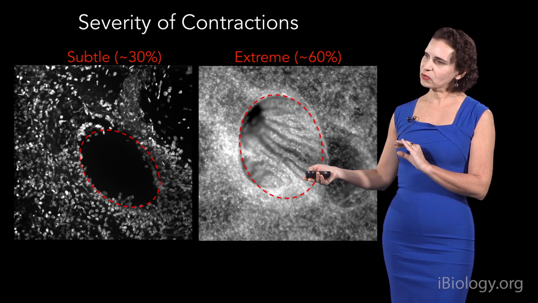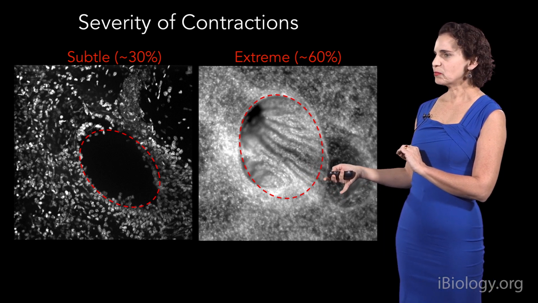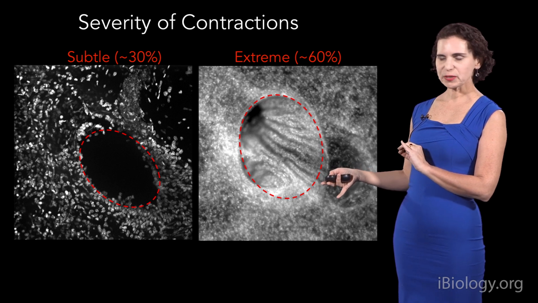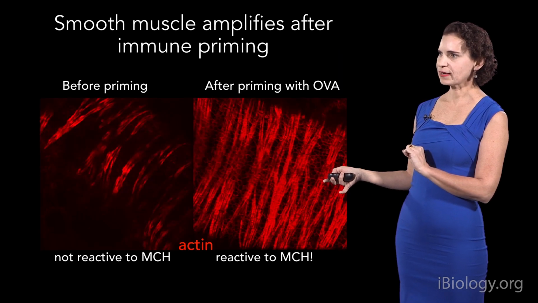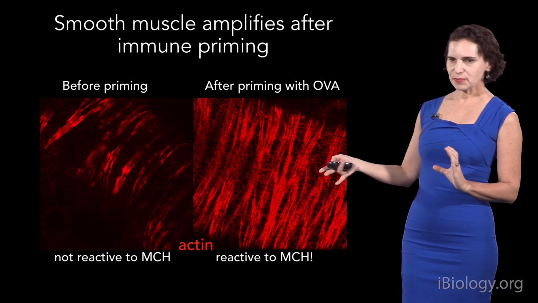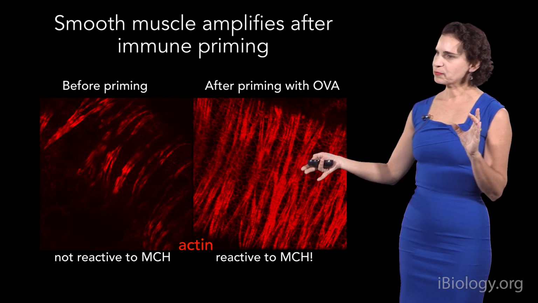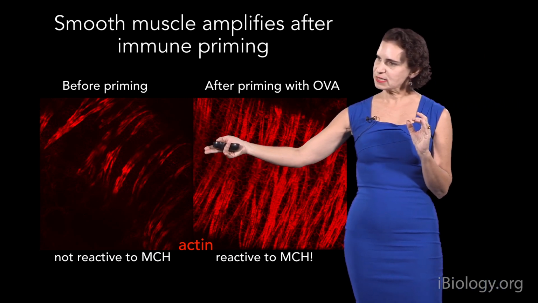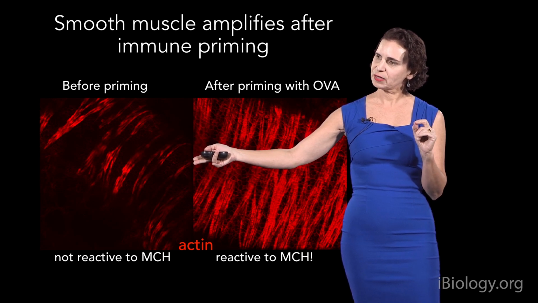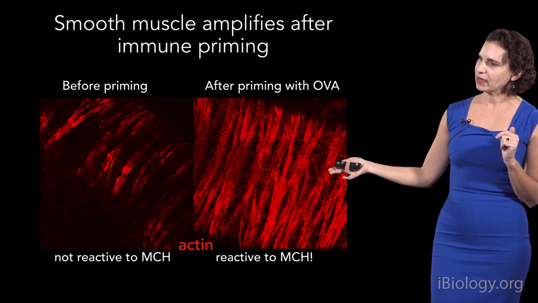And we weren't really sure why they would respond in this way. But what we found was that the immunopriming was really important for driving one thing, and that was amplification of that smooth muscle. So as I said before, the smooth muscle surrounds the whole epithelium in the bronchiole. And before priming, you can see smooth muscle, but it's not very amplified. But after this priming with ovalbumin, it becomes greatly amplified.